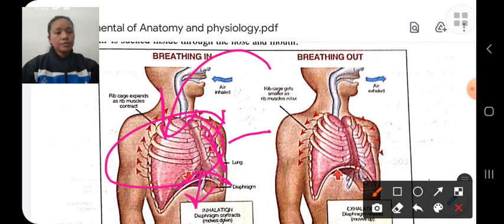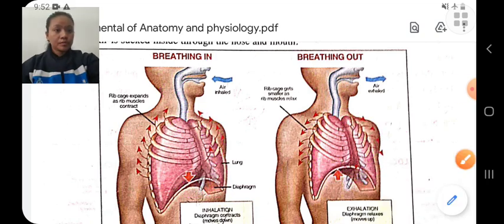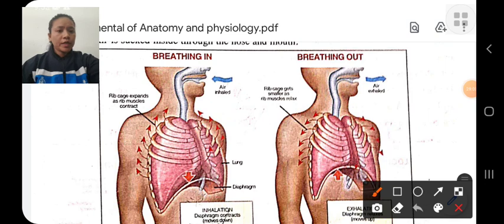And during breathing out, the muscles of the diaphragm go upwards. The ribs go inward and downward, and the muscles across the ribs relax.